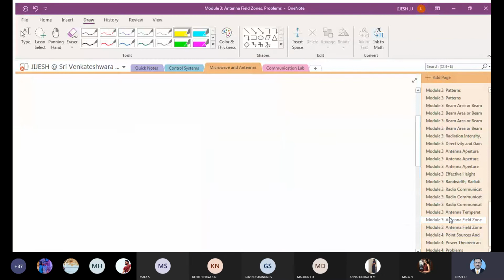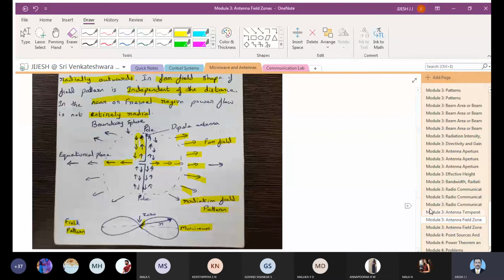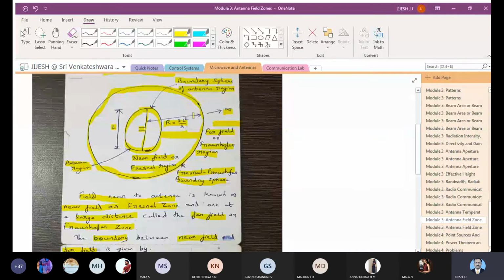If I go back, you can see that this boundary is calculated as 1.67, and you have drawn this boundary. So what you see here is that 1 is within this. So is it in the near field or far field?